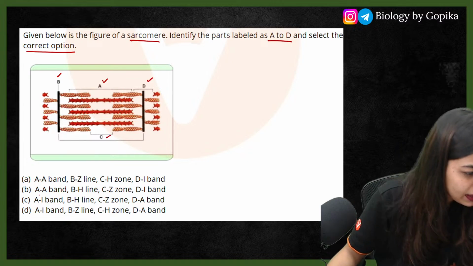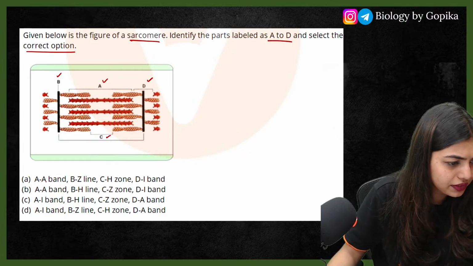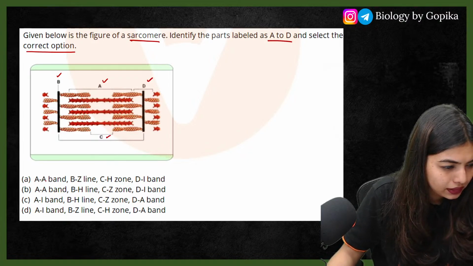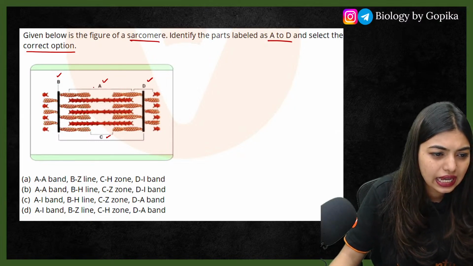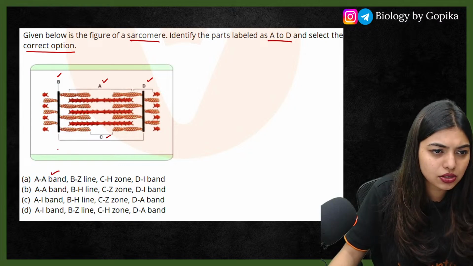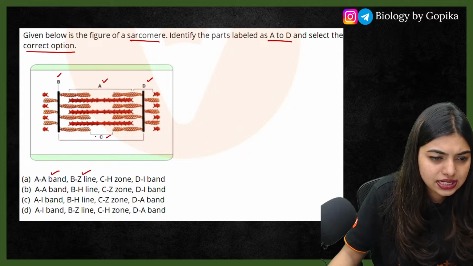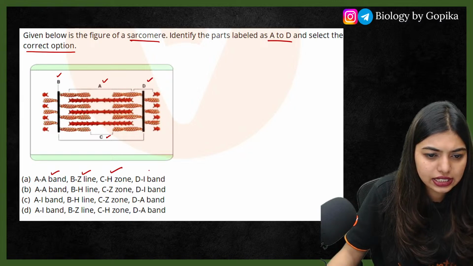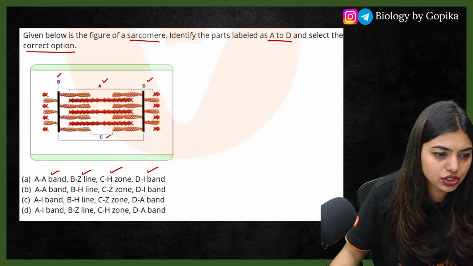A band, I band. Okay, I can see some different answers. So let's see what this is. A is going to be the A band, perfect. B is going to be the Z line, correct. C is going to be the H zone. D is going to be the I band, perfect. So it is going to be option number A.